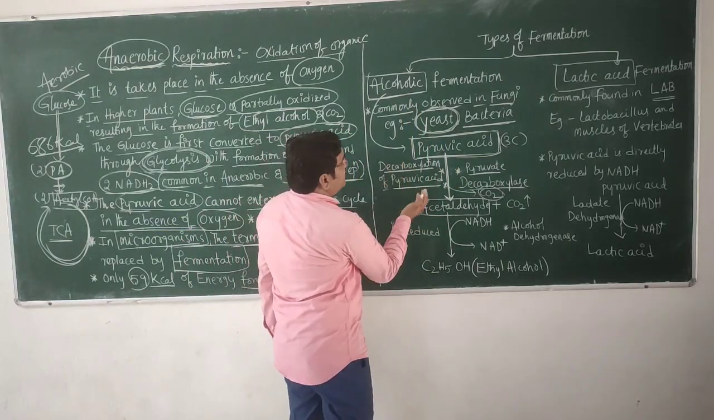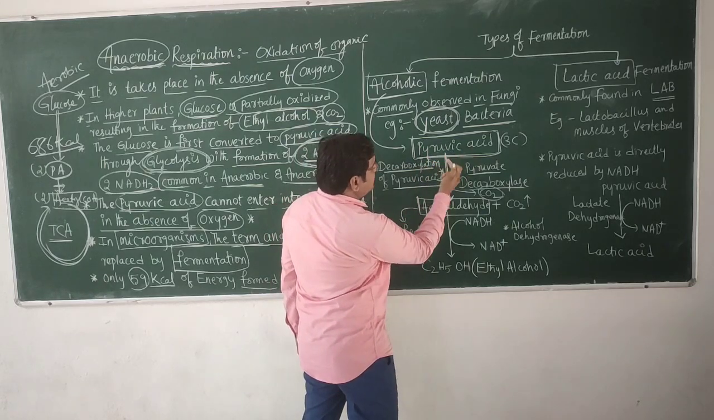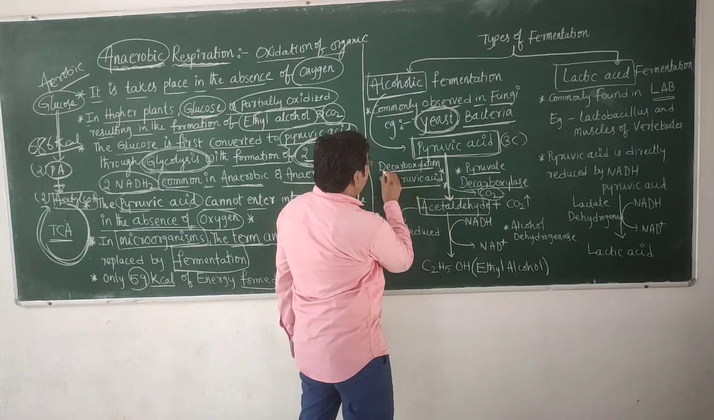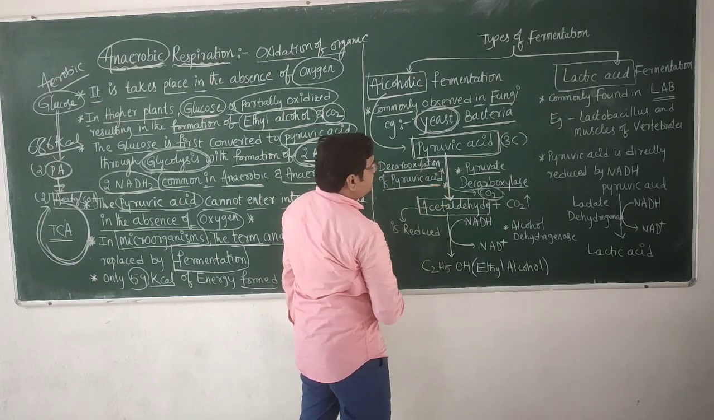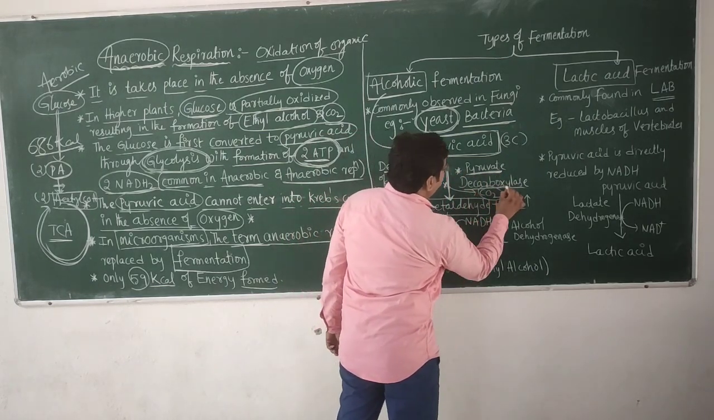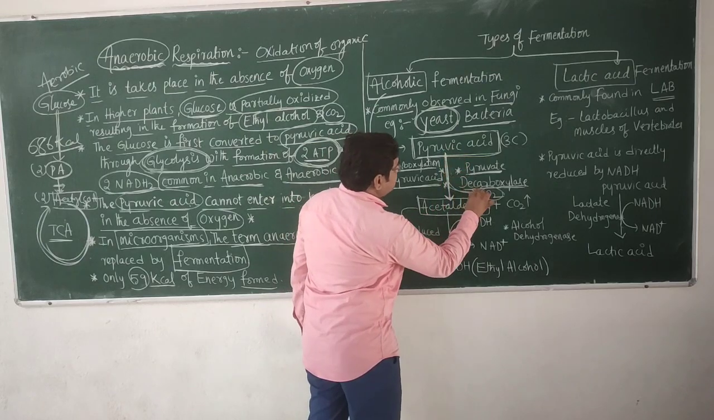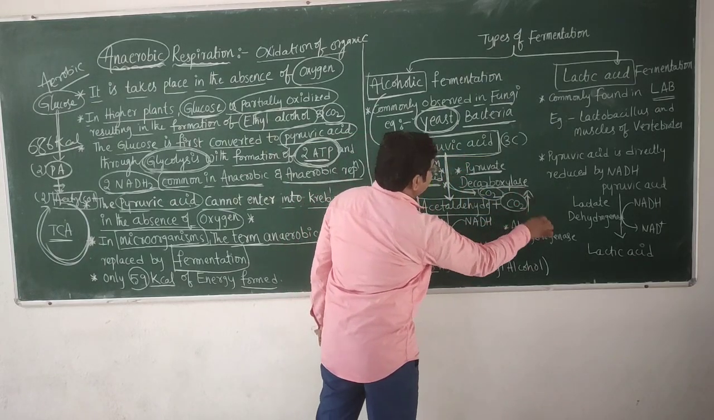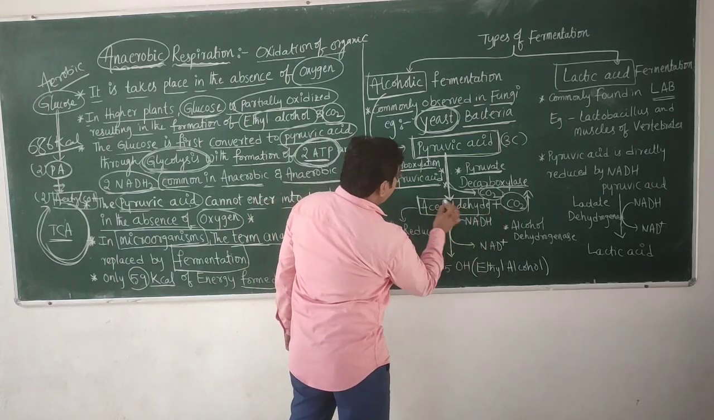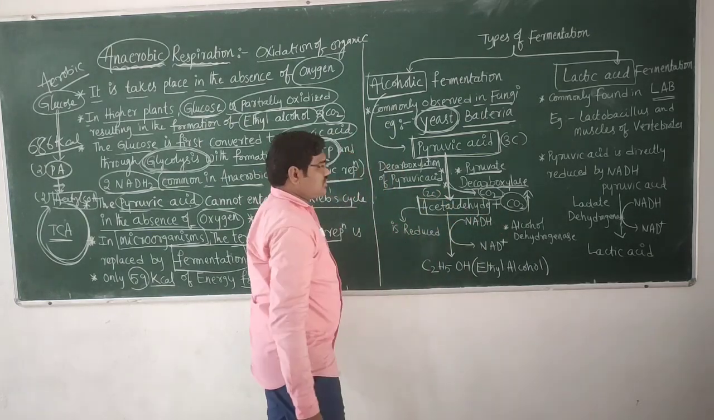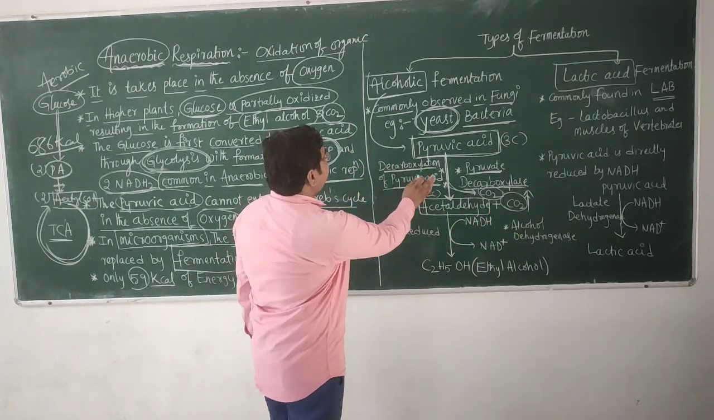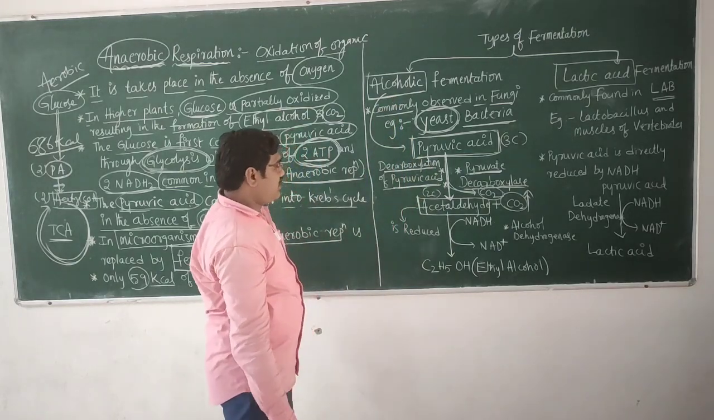So in alcoholic fermentation, the pyruvic acid is converted into acetaldehyde by the reaction called decarboxylation of pyruvic acid. This reaction is catalyzed by pyruvate decarboxylase. From the pyruvic acid, carbon dioxide is released, and acetaldehyde is formed. This is a 2 carbon compound. This is the first step in the alcoholic fermentation.